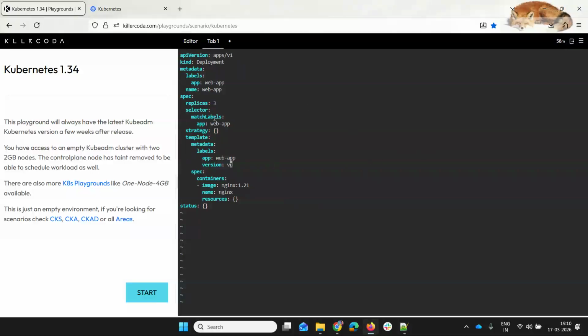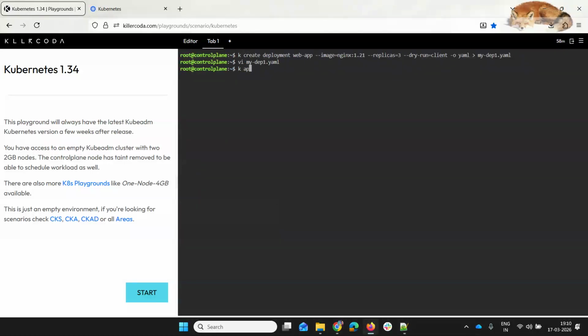The service, in order to do the traffic routing, has to match the label of web app, which is there for this file. Basically, I save this file. Now I apply this dep1.yaml.